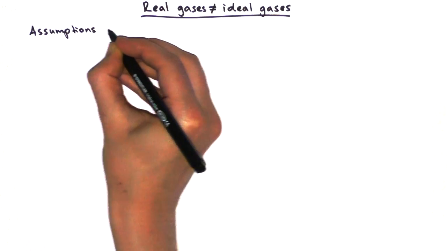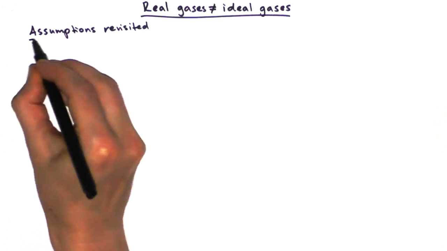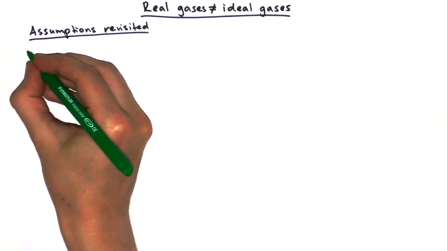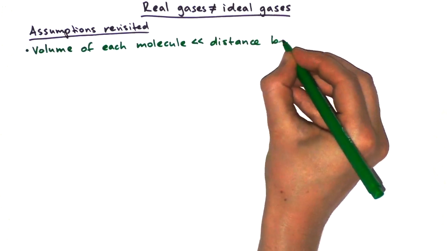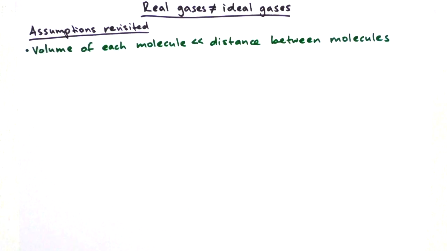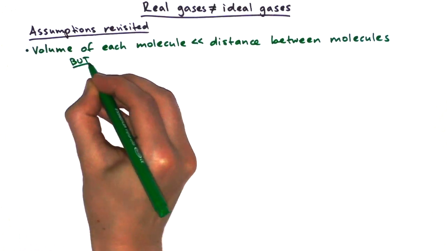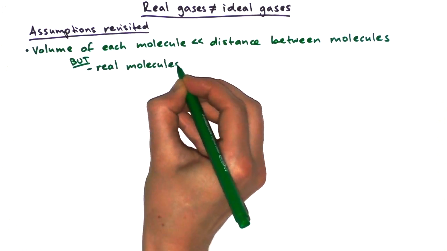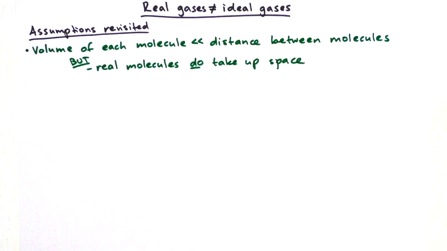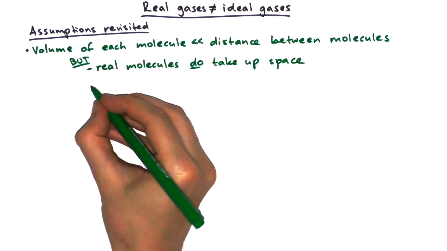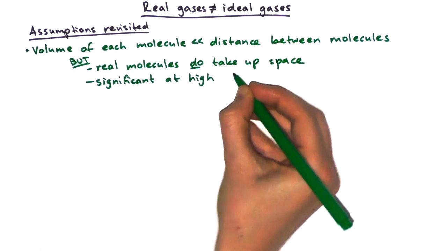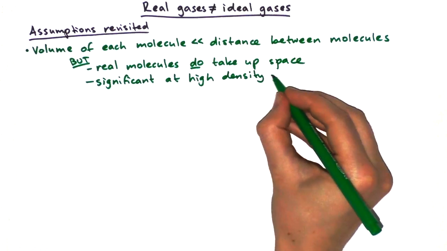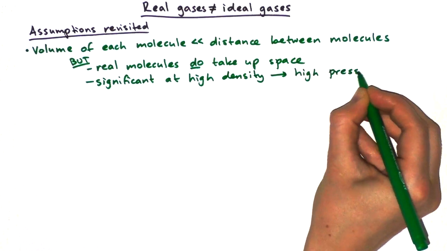So we're going to revisit the assumptions that we made. Well, two of the assumptions. The first one was that the volume of each molecule was much smaller than the distance between the molecules. So the problem with this is that real molecules do take up space. And if we have a low density of molecules, then that's not really going to matter. It's only going to be significant at high density, which is also going to mean at high pressure. So let's see what we mean by this.